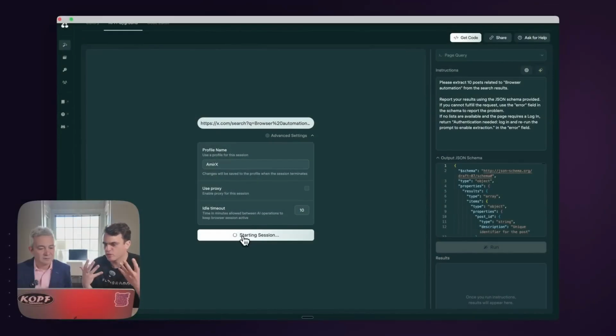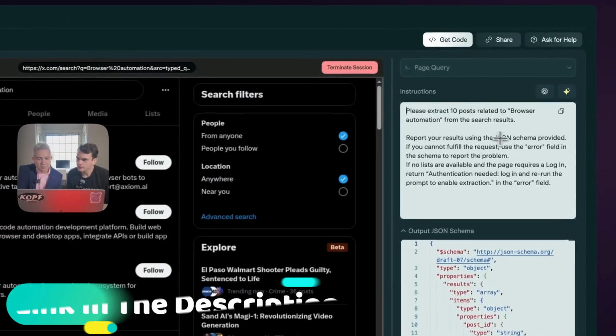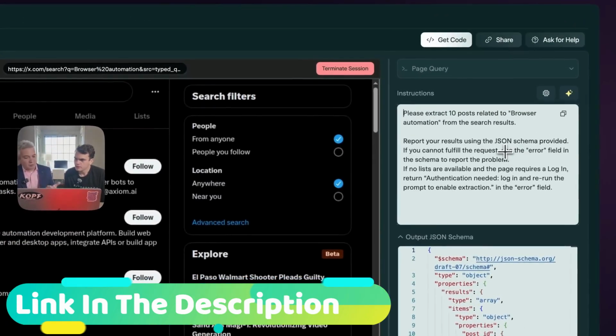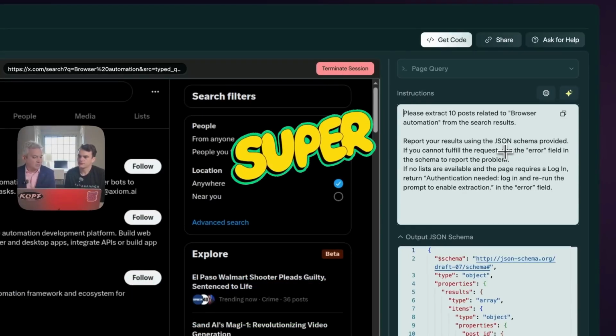Don't worry. We're starting a session. So this is basically like kicking up a new web browser. Exactly. Your cloud browser loads, and as you can see, it already loads with me authenticated. On the right side, you can see 2 windows. One is for you to put the natural language prompt. You don't have to mention the design, the colors, anything. Clear, simple description in English.